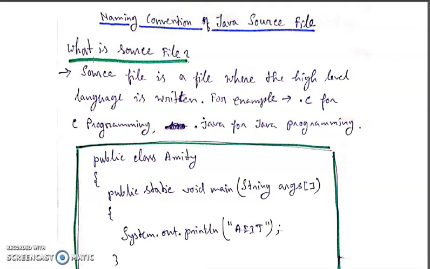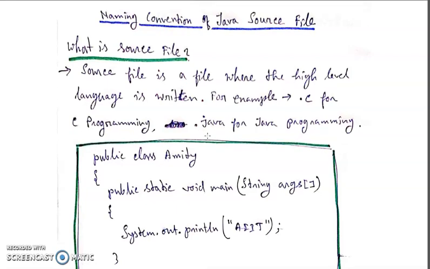Before we start, you should know what a source file is. A source file is a file where the high-level language is written. That means where you write your own program, that is called a source file. In C, the source file extension is always .c. In C++, the source file extension is .cpp. In the same way, in Java, the extension of a source file is .java.